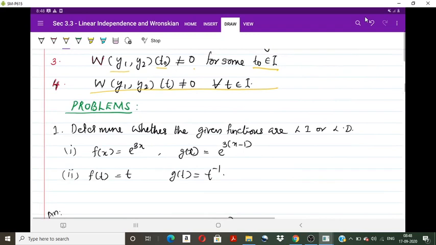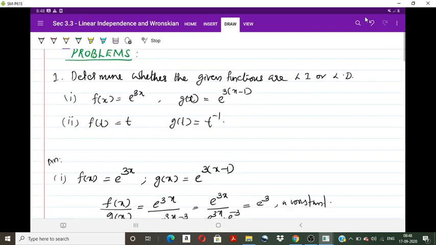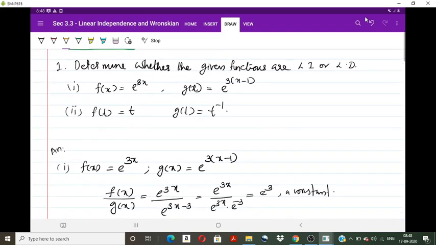Now we move to some problems. Determine whether the given functions are linearly independent or linearly dependent. We have two ways to do this. First, try to find if one of them is a linear multiple of the other; then it is linearly dependent. Or, if an expression of the form k1 f plus k2 g equals 0 holds even though at least one of k1, k2 is non-zero, then also it is linearly dependent.